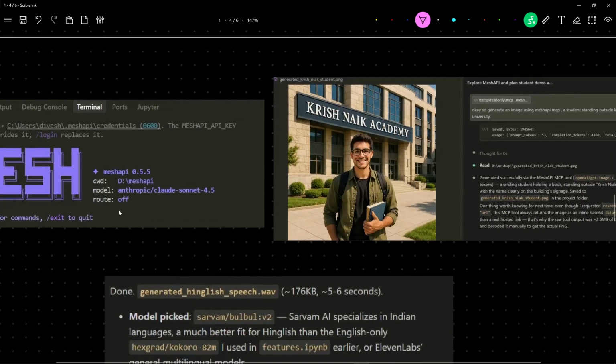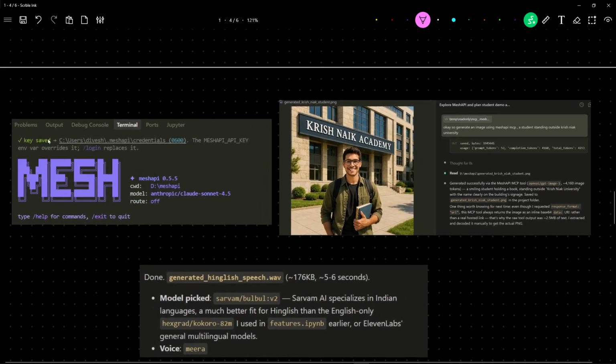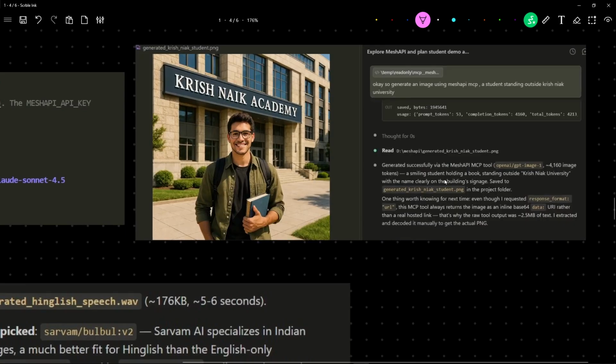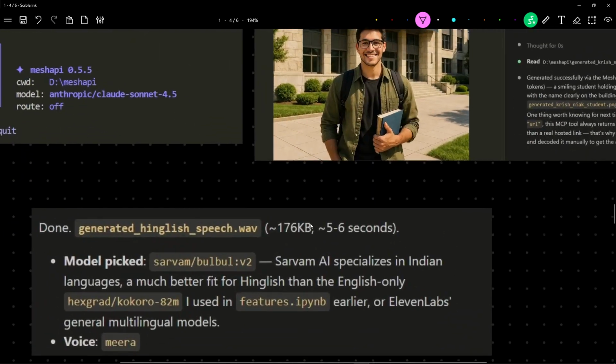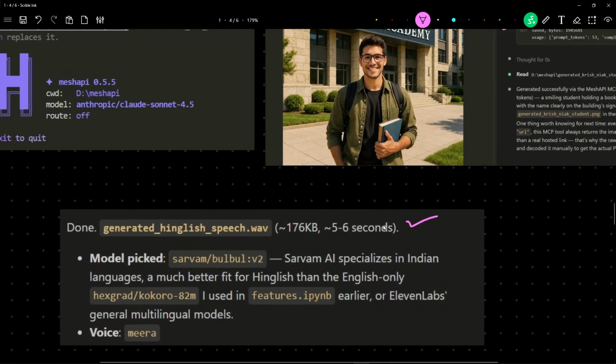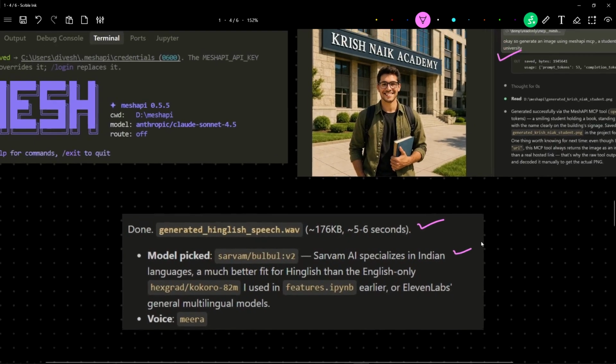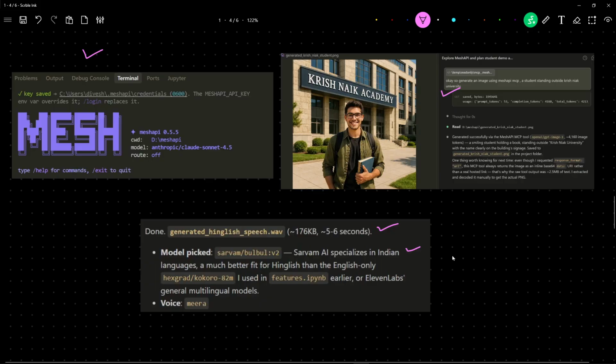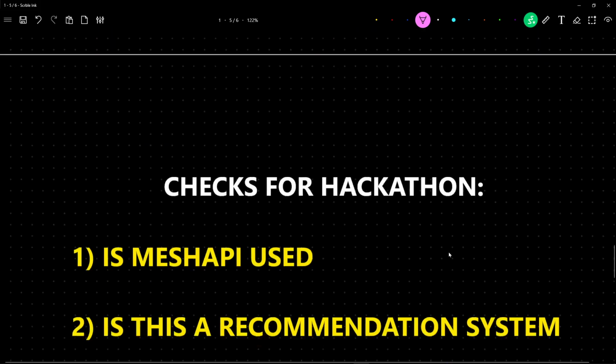All right, so this is how it's going to execute. When you check the documentation, it is all provided. Just how we start Claude Code, we can see the Mesh coding agent starting as well. We can change all the models. You can also see we were using our Mesh API MCP server in our Claude Code, and we were able to generate images. We were able to generate audio clips, which were very interesting. For Hindi audio, it automatically picked an Indian model, right? That is interesting and amazing. I really loved it.